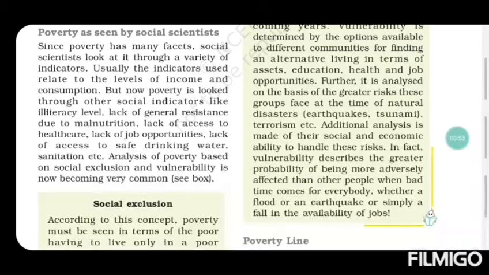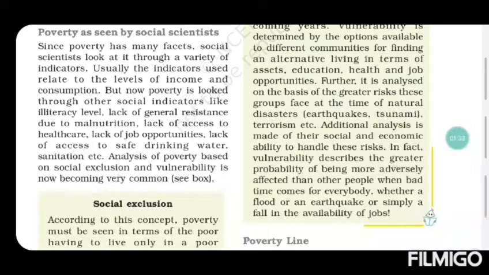Number one is poor level of literacy. If the group of people or the children are illiterate, then what happens? If the illiteracy rate is more, then there is a greater chance of becoming poor. If the rate of illiterate people is more, then poverty will also be more.